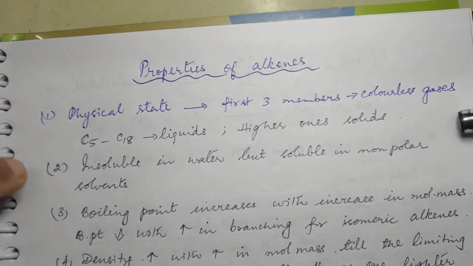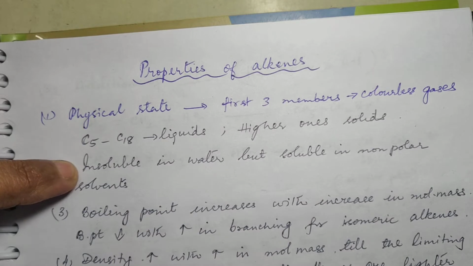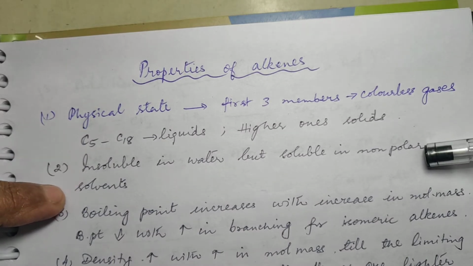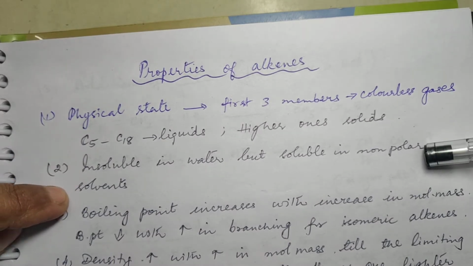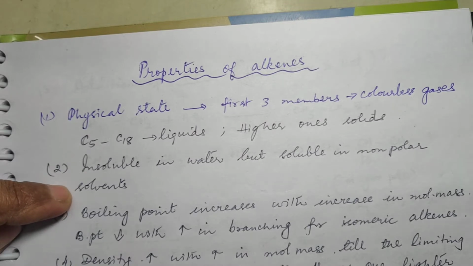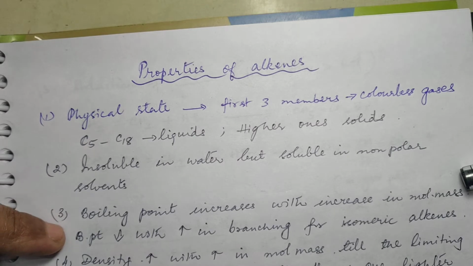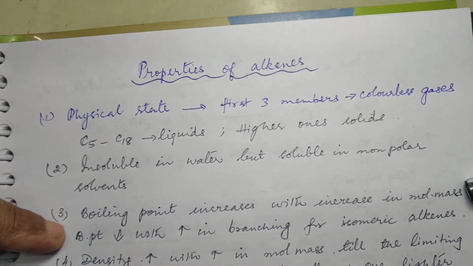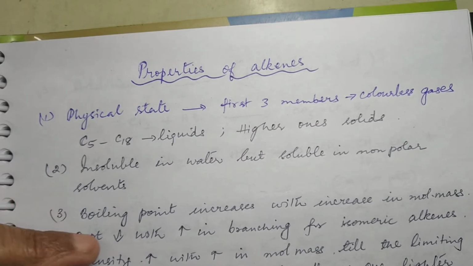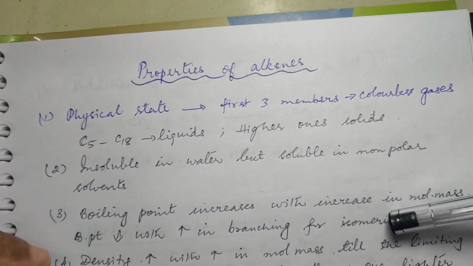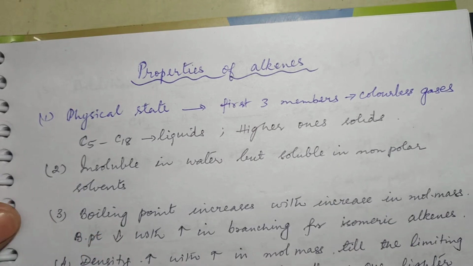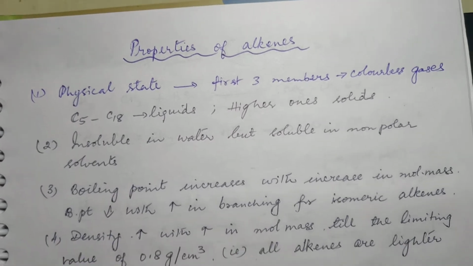And the next property is they are insoluble in water because they are non-polar, but they are soluble in non-polar solvents like benzene, carbon tetrachloride, chloroform, etc. Boiling point increases with increase in molecular mass, just the same as in the case of alkanes, and it decreases with increase in branching for isomeric alkenes. It is also the same as in the case of alkanes.